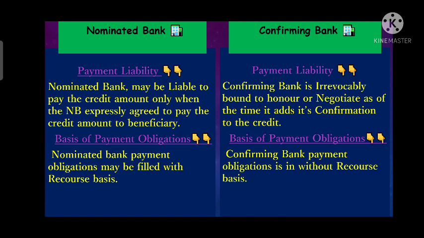But in the confirming bank, the same is just the reverse of the nominated bank. As the confirming bank has confirmed that if the issuing bank fails to make the payment on the due date, then the confirming bank will make the payment. So it is already taking the responsibility that it will make the payment on behalf of the issuing bank.